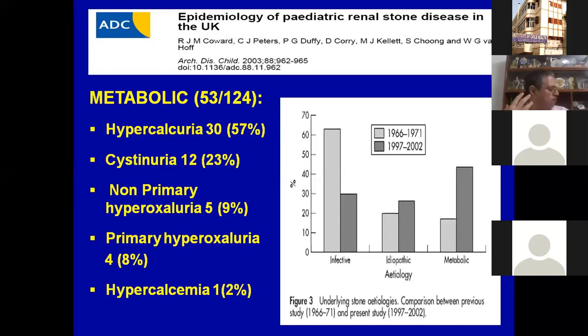A very important take-home message for us is that nephrolithiasis should not be ignored, because 50% of cases of nephrolithiasis in pediatrics will have some sort of underlying disorder. That's very important, they should be worked up. That's another reason nephrolithiasis should be referred to the medical side and not to the surgical side, because on the surgical side, all they are bothered about is taking the stone out, and that's it.